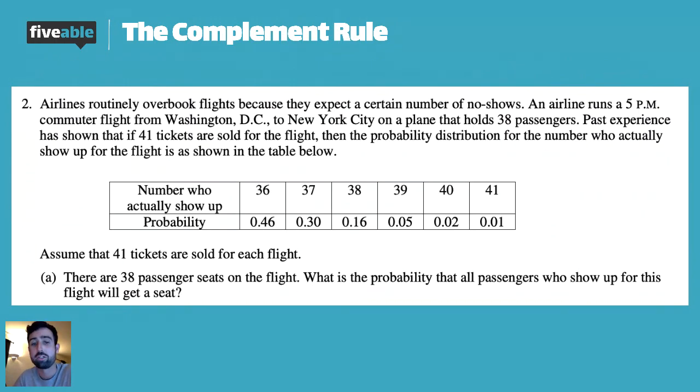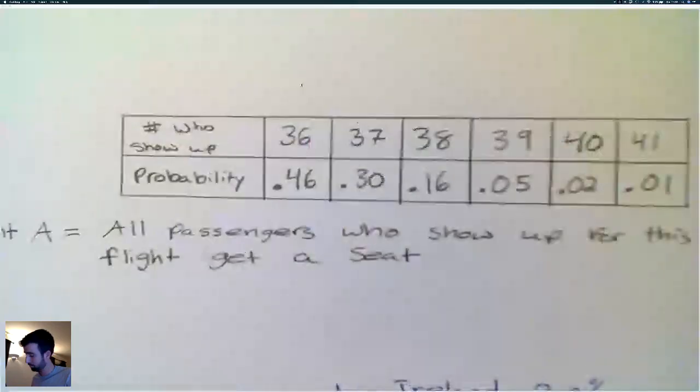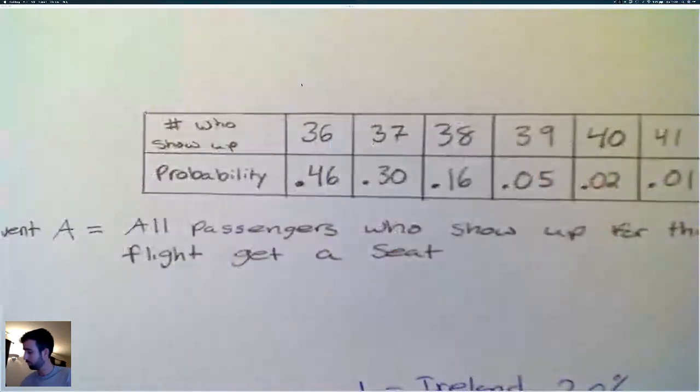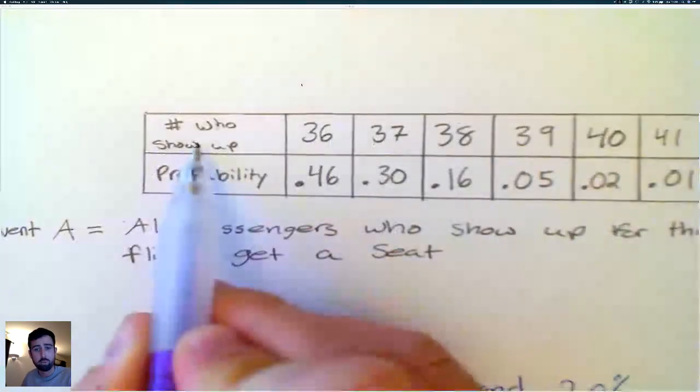Okay, so assume that 41 tickets are sold for each flight. There are 38 passenger seats on the flight. What's the probability that all passengers who show up for this flight will get a seat? So I kind of made that probability distribution right here. This is the number of people who show up for the flight.